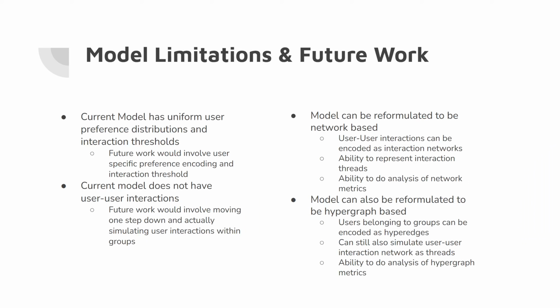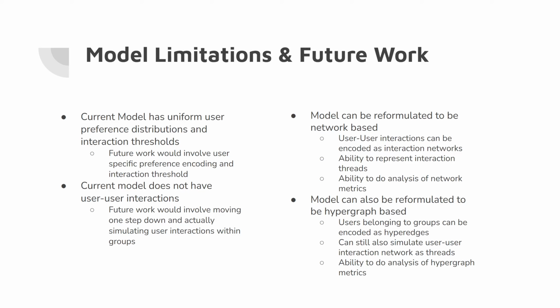Yeah, and as good as we think our modeling choices and execution were, there are obviously some limitations and room for improvement. One limitation is that our model has uniform user preference distributions and interaction thresholds, which is nice for computation speed, but does not actually tell you what's going on. So future work would involve us adding a new mechanism of specifying user level preferences as well as varying interaction thresholds for each user.